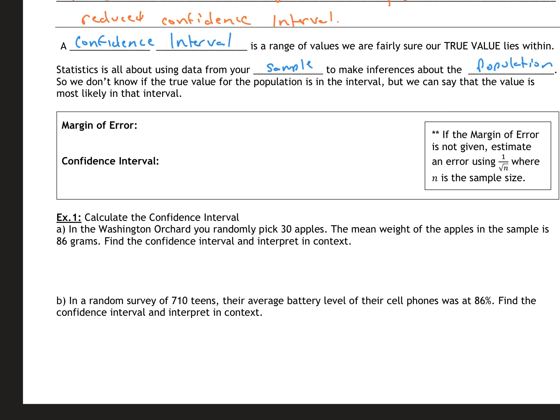So your margin of error is pretty much how off we allow our guess to be. The confidence interval is the interval that we know it fairly lies between.